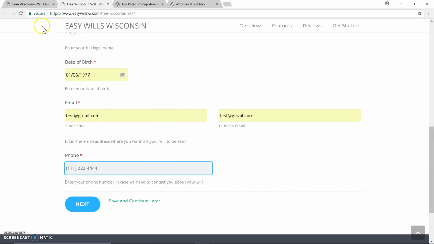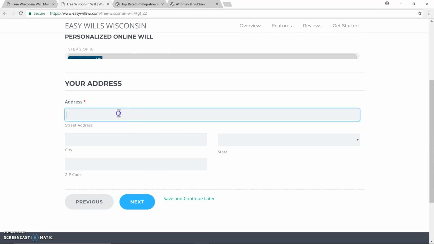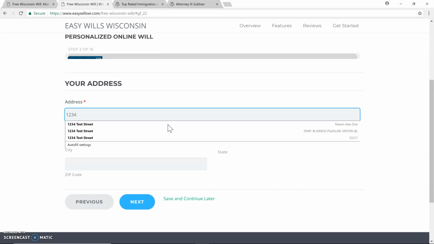Again, this form uses encryption. As you can see at the top, the lock. Your information is safe and secure. Now you'll enter your address.